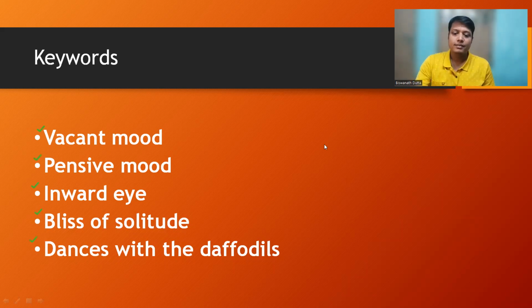You may say, sir, I may write vacant mood. Okay, I will write blank mood, no thought. I may write sad thought. No, I may write, sir, instead of bliss of solitude, I will write blessing of loneliness. No, my students, it will not work. Actually, the ICSE board wants you to exactly write the key words or phrases from the poem. Okay, so you please memorize them and use them in your answer script.